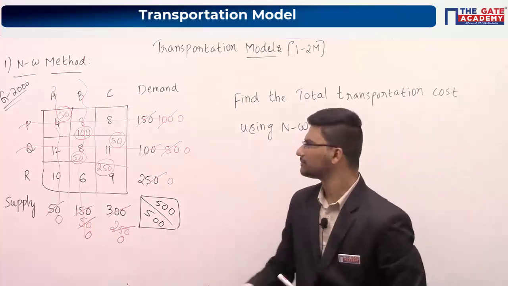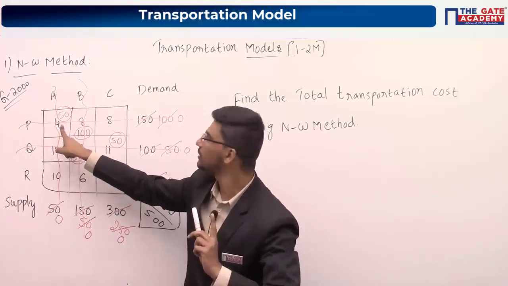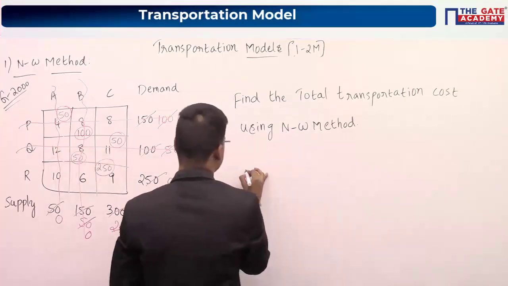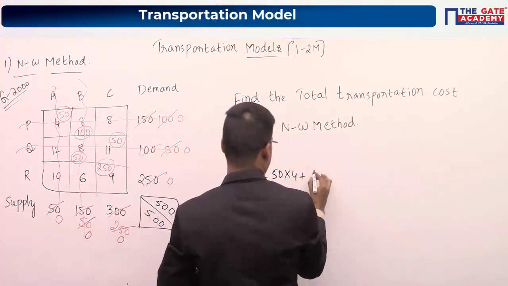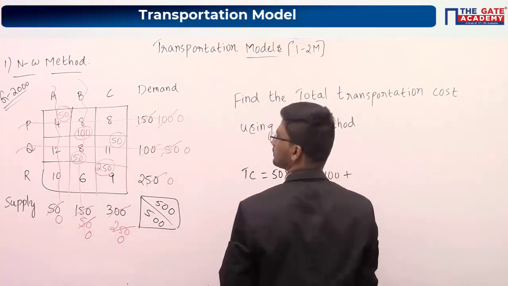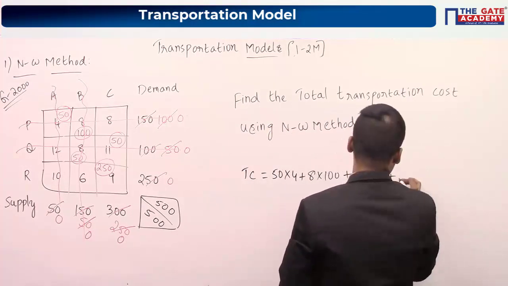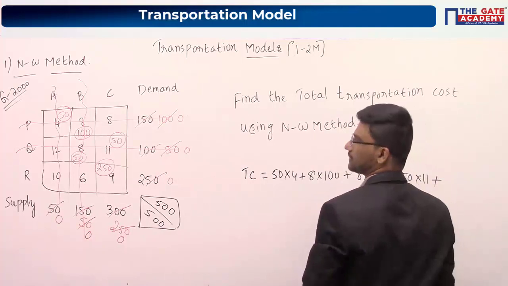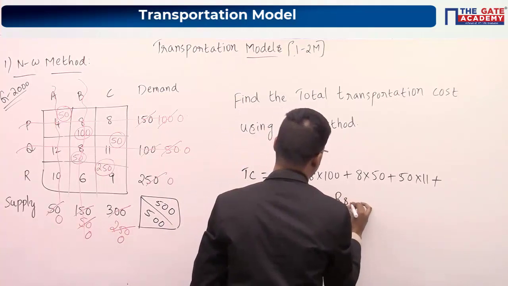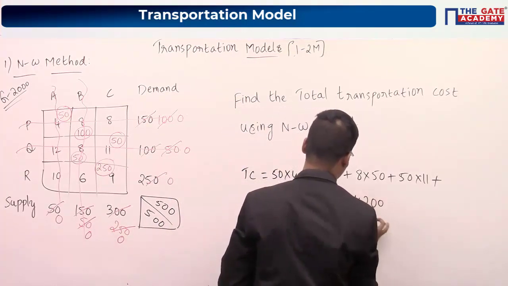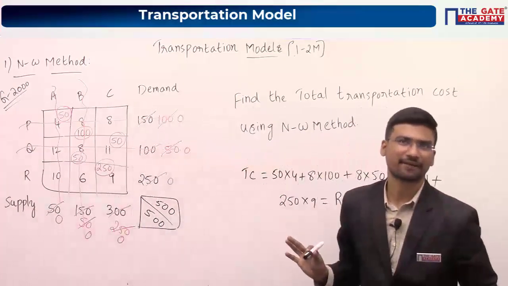Now how do we calculate the total cost? This is your number of units, and this is your unit cost. The total transportation cost will be 50 into 4, plus 8 into 100, plus 8 into 50, plus 50 into 11, plus 250 into 9. I think you will get this value as rupees 4,200. Please check whether you are getting it or not. So this is what the northwest corner method is.